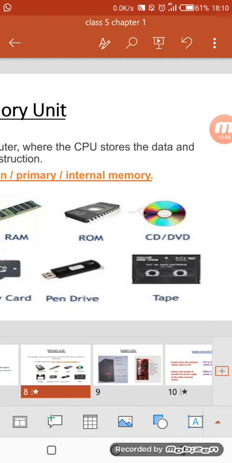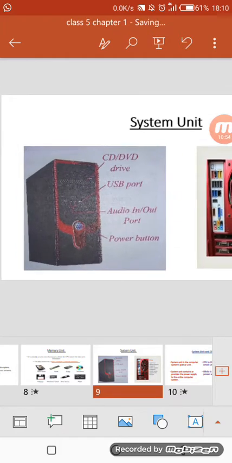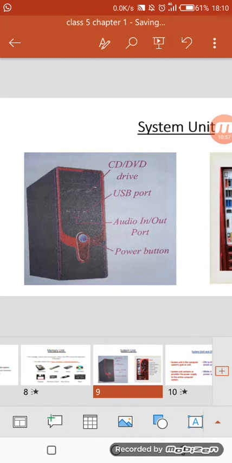Now we will move to the system unit. Our next topic is the system unit. What is the system unit? We can call the system unit the CPU box also. It is the CPU box that houses our computer, but it does not include the monitor, keyboard, mouse, or any other peripheral device.